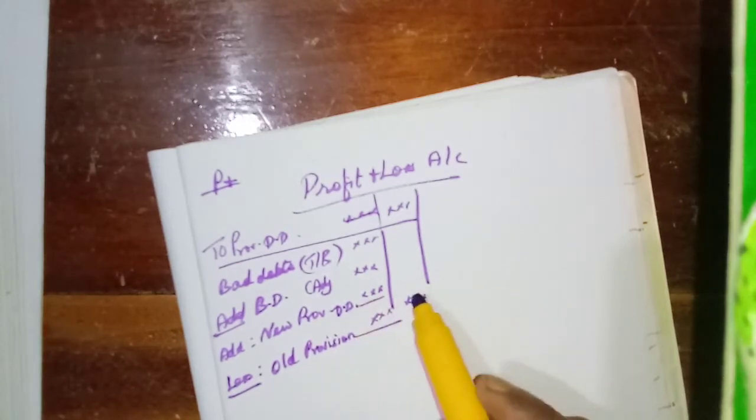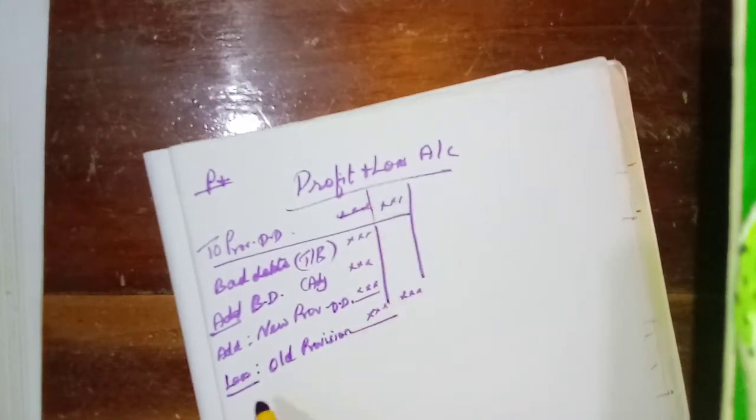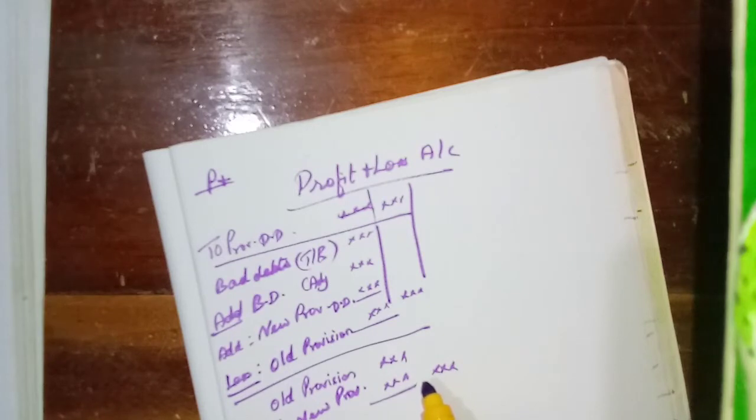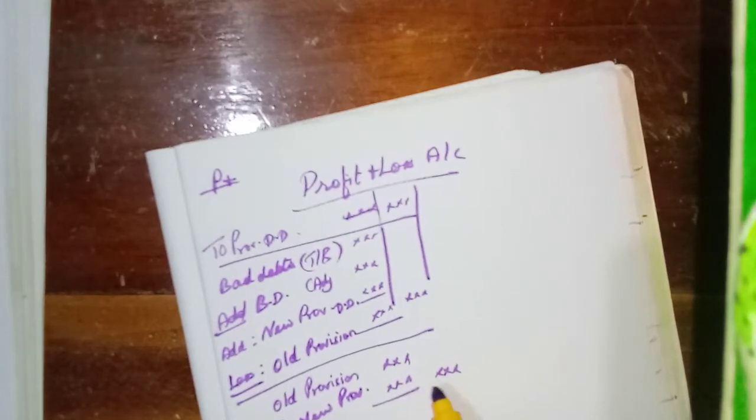But provision for discount on debtors, if it is given in the trial balance, then old provision, add new provision, we need to write in the outer column.